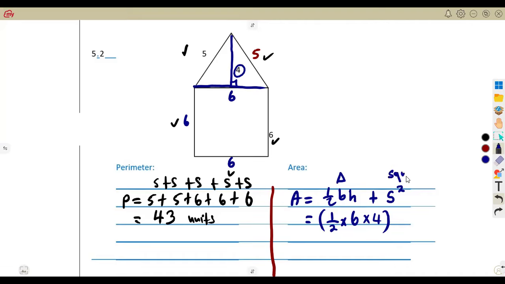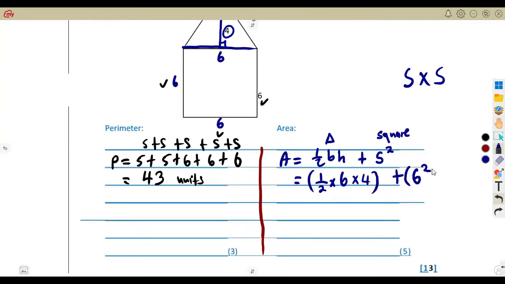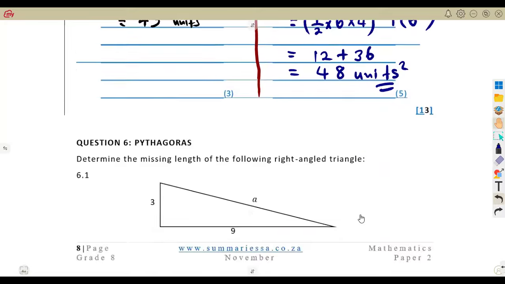Then the area of a square on this other part plus side squared, which is 6 squared, or 6 times 6, side times side. That is the area of a square. So this is what we have. So from the area of a triangle, half of 6, which is 3 times 4, that was going to be 12, plus 6 squared, which is 36. So if we add this, we are going to obtain 48 square units, or units squared. That is the area of the figure, the shape that we are given.